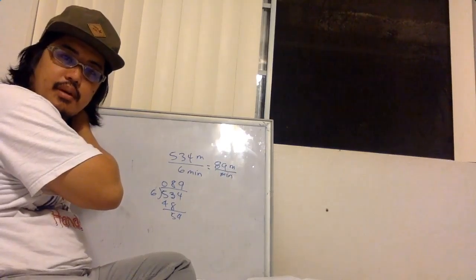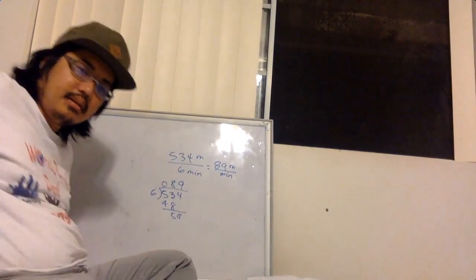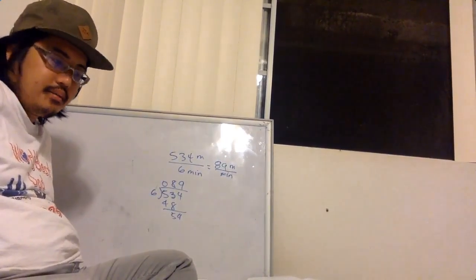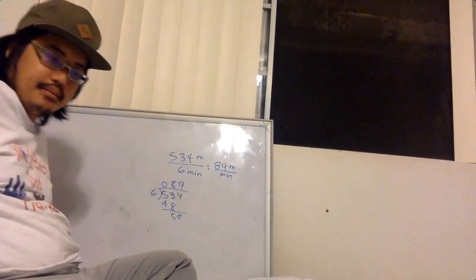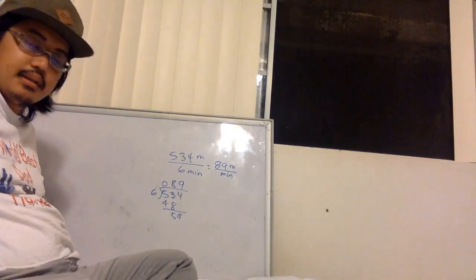Usually if it's just 1 minute on the bottom, I don't write the 1. That's why we usually write it as 89 meters per minute, because the 1's there, we just didn't write it.